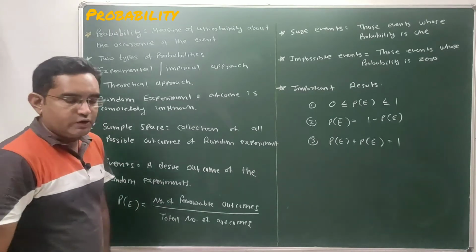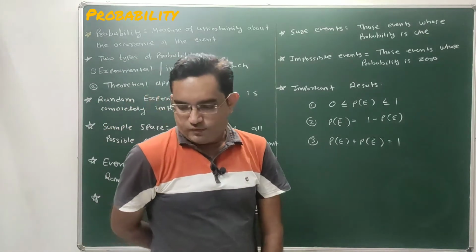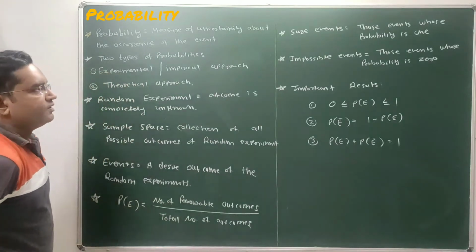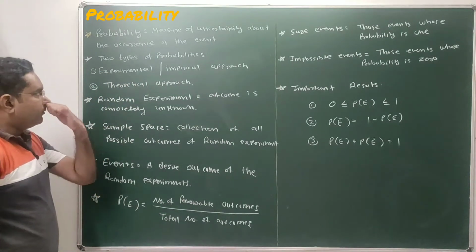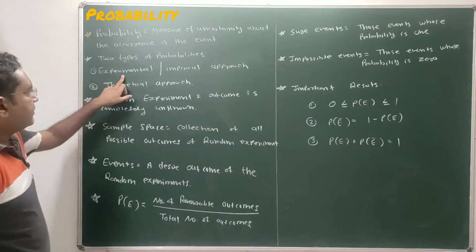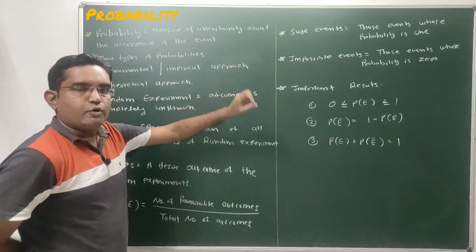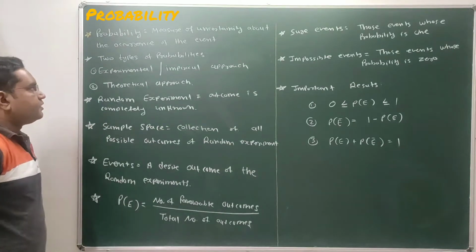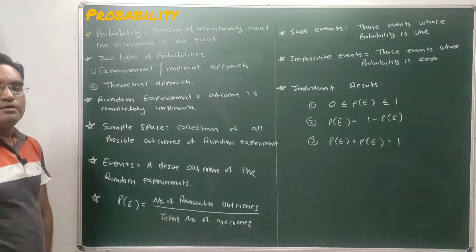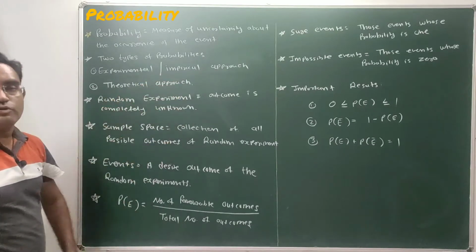Now basically there are two types of probabilities. We have studied probabilities from our 8th standard. So in standard 8 as well as in standard 9, whatever the probabilities that we have studied, those probabilities are experimental probabilities. That means they were the experimental approach of this probability. They are also known as empirical approach of the probability.